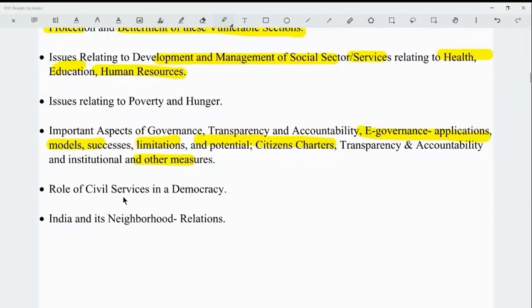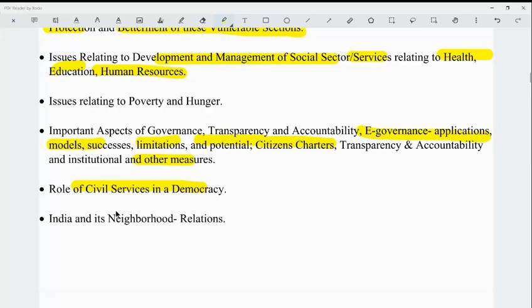Next is the role of civil services in a democracy, like how the civil servants help the governance to perform in a better manner, and also what are the issues associated with the governance and how it can be improved, the issues associated with civil services and how it can be improved. Here also the recommendations given by the Niti Aayog, and also the Karm Yogi scheme, which has been brought out by the government recently, have a very important significance here.